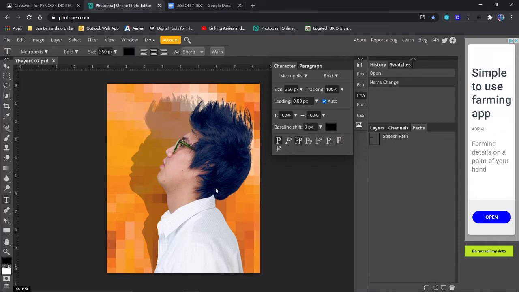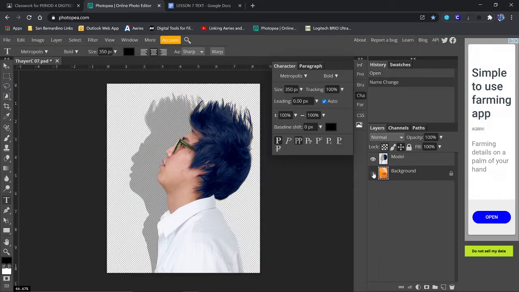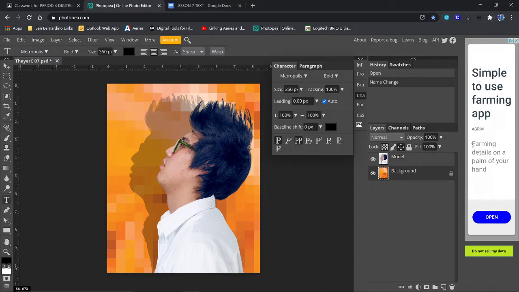Okay, I'm going to get rid of that. Cool, we are ready to rock. Now notice you've got two layers. You've got your model and you've got your background. Basically the same as the one you had from 6, but we don't want to use the one from 6. We want to use the one from 7 that's provided because there are different things in it. So if you're starting using the one that you did, close it, go back and restart, and download the one from lesson 7. They're different, okay?